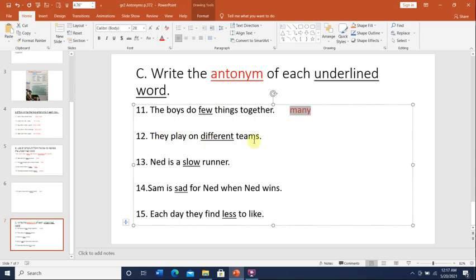They play on different teams. Different, the antonym of different is same, right? We took this before. Different means not the same. So the antonym of different is same. Ned is a slow runner. The opposite or the antonym of slow is fast or quick, right? Sam is sad for Ned when Ned wins. Okay, the antonym of sad is happy. Each day they find less to like. The opposite of less is more.